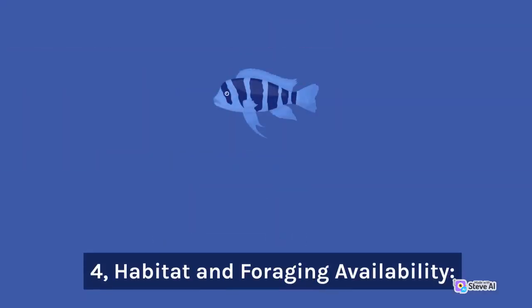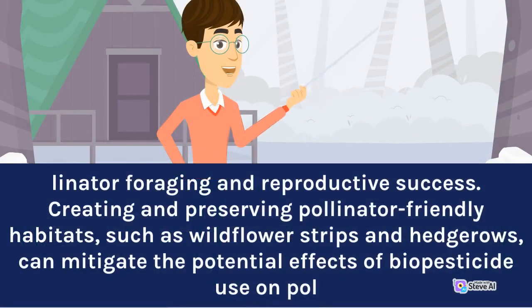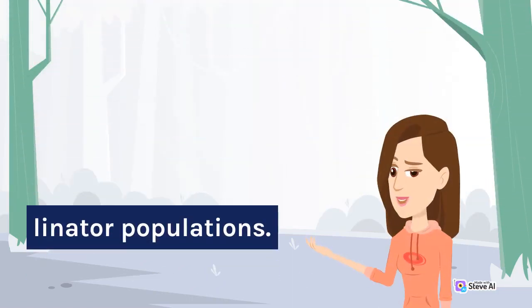4. Habitat and foraging availability. The landscape surrounding agricultural areas can also influence the impact of biopesticides on pollinators. Reduced floral diversity and availability due to intensive farming practices can impact pollinator foraging and reproductive success. Creating and preserving pollinator-friendly habitats, such as wildflower strips and hedgerows, can mitigate the potential effects of biopesticide use on pollinator populations.